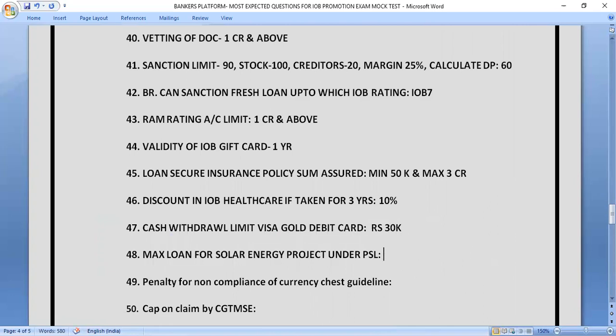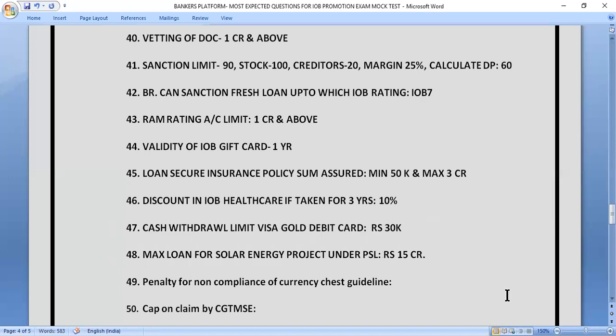Now our next question is maximum loan for solar energy project. How much we can give under priority sector? Maximum we can give any amount, but how much amount will be covered under priority sector? So the correct answer of this question is rupees 15 crore. So up to 15 crore amount will be considered in priority sector.